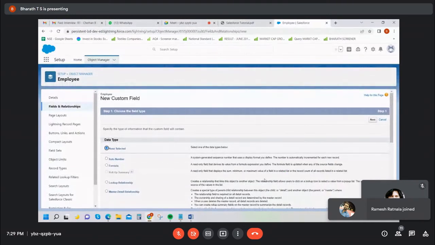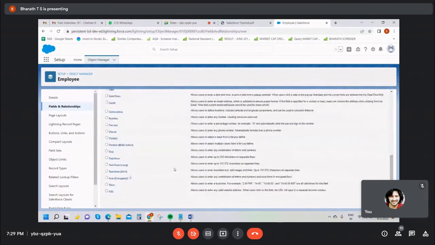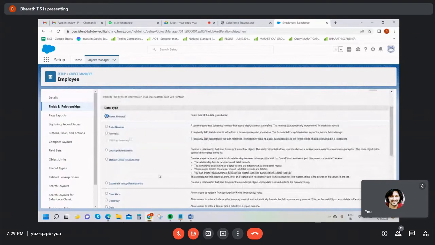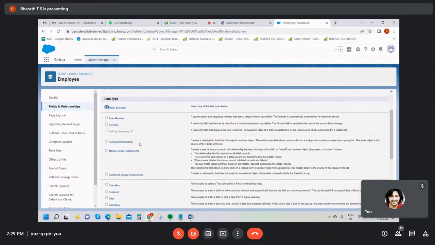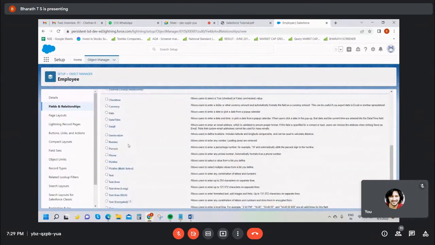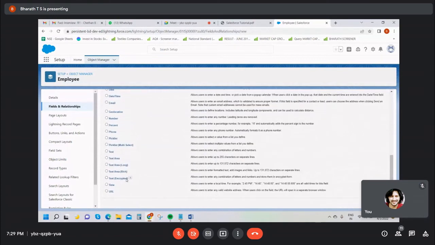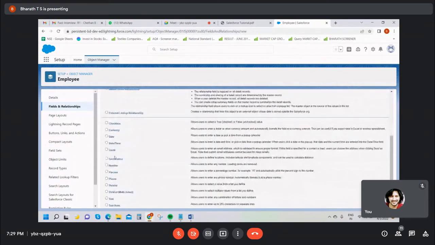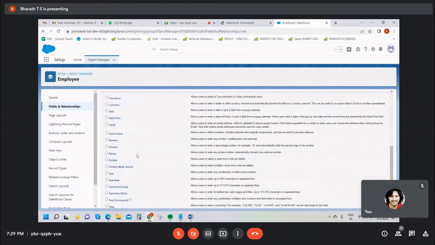In Java you have to declare the data type, which is confusing. But in Salesforce, all the data types are available. Formula fields, lookup, relationship fields, I will explain one by one. Tomorrow onwards I will start our actual classes. I will explain all the fields.